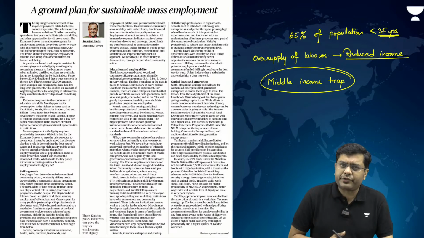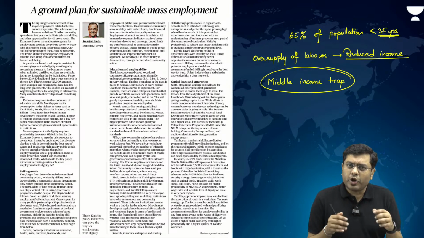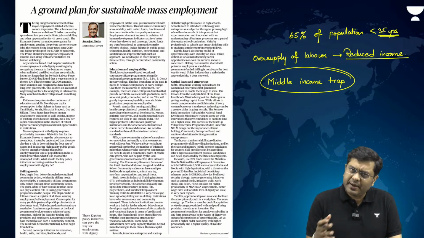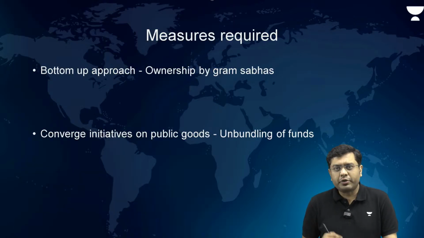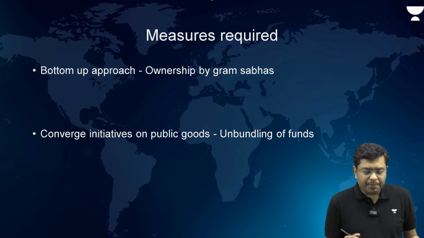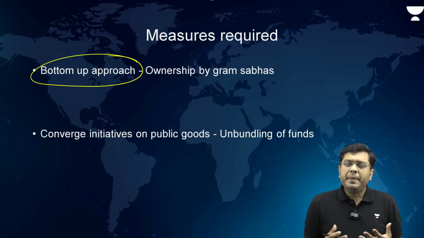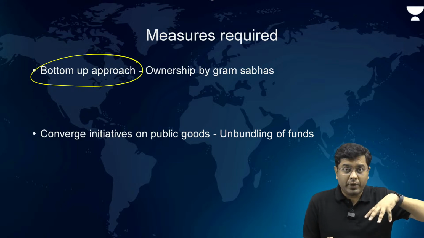So what are the ways in which more jobs can be created? This article talks about various measures by which more jobs can be created. Let us take a look at them point by point, one by one. Let us try to understand what measures can be implemented, starting with the bottom-up approach. In economic modeling, you will find that governments typically follow a top-down approach.